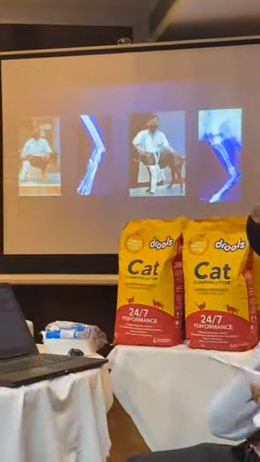This is another fracture. What is that bone called? Radius and ulna. In the forelimb, two bones are there. One is radius and another is ulna. That is totally broken.